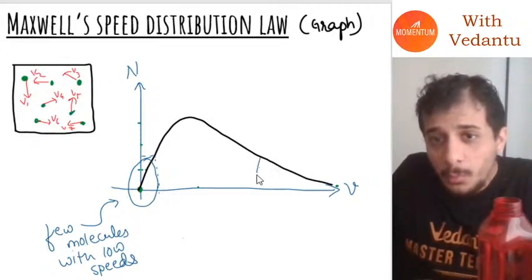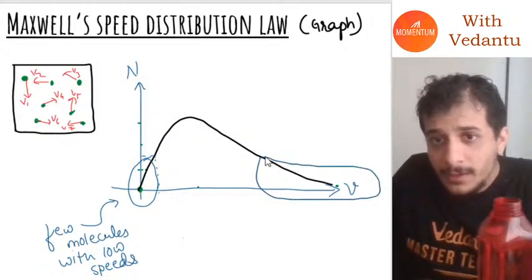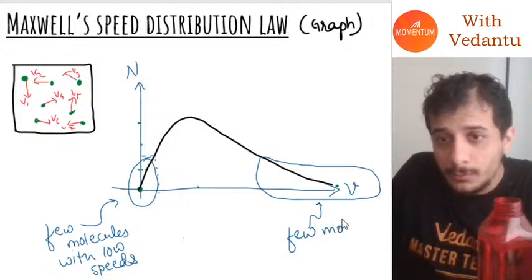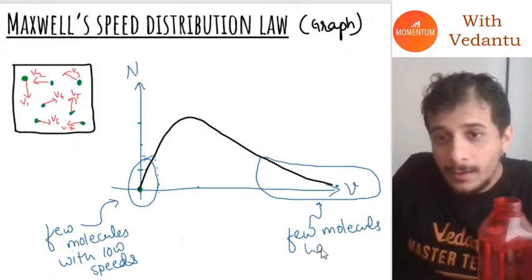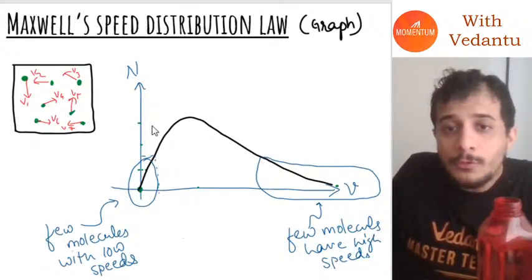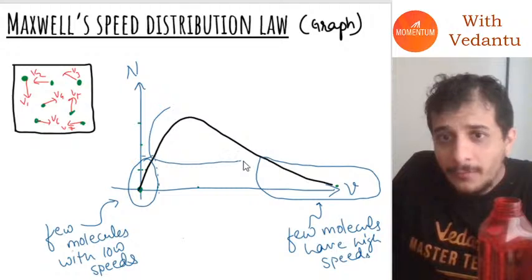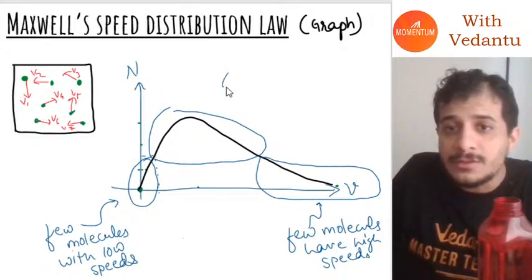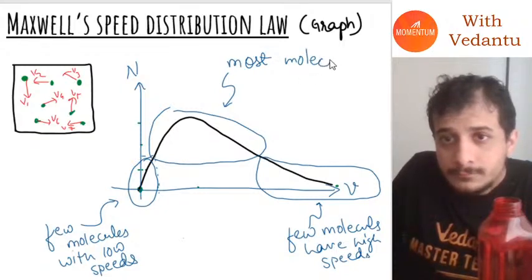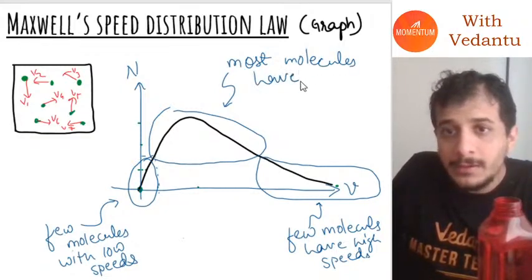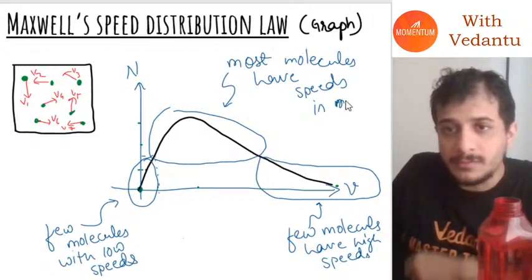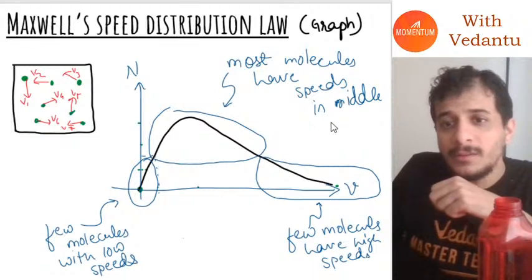And very few molecules have very high speeds. But if you see, most molecules have speeds somewhere in the middle region. Can you see that?